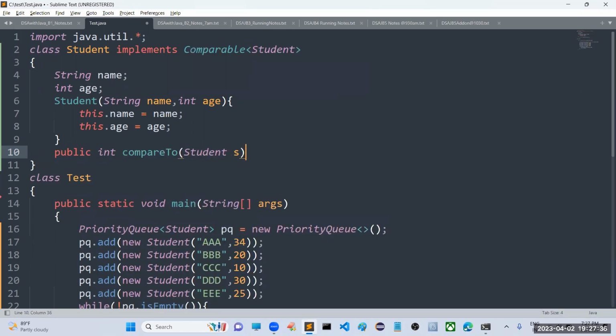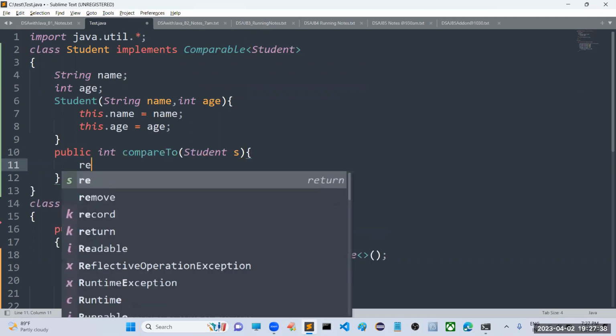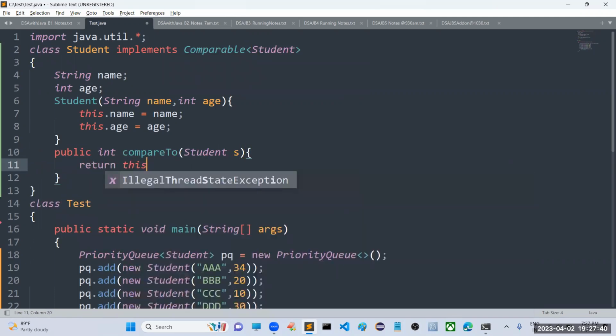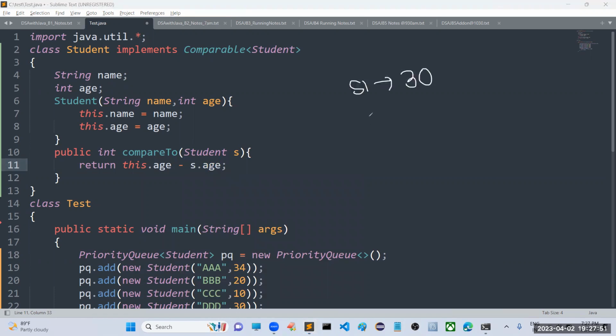So how are you going to compare two student objects? Sir, I am just going to return the current object's age minus student.age. Based on the ages, I am going to compare. Suppose I have a first student with age 30, second student with age 20. So 30 minus 20, it is going to return a positive value. Yes, it is in ascending order. Suppose you want descending order, then you can interchange these two, sir.